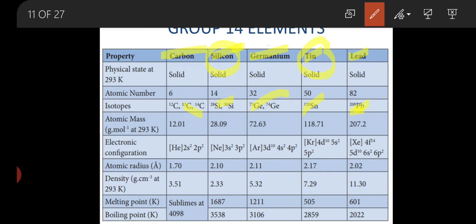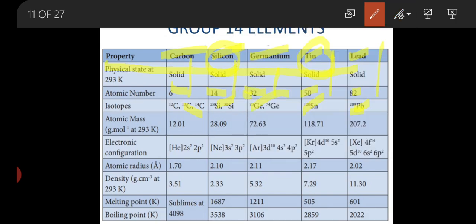Second, the atomic numbers of these elements are 6, 14, 32, 50 and 82. The atomic number of the 14 group elements is 6 for carbon, 14 for silicon, 32 for germanium, 50 for tin and 82 for lead. And the second important property is the physical state.